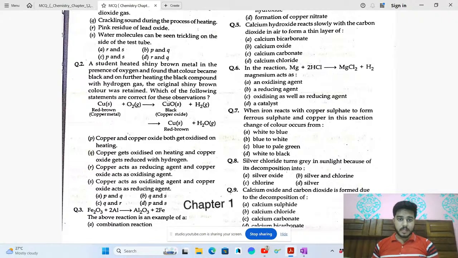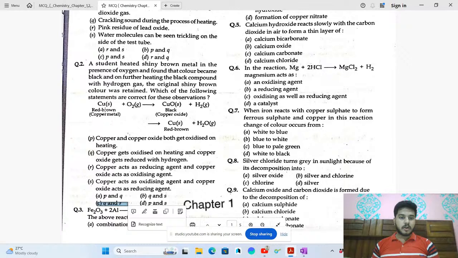See, in the second equation, copper oxide plus hydrogen, H2 gets the oxygen, so H2 gets oxidized. Means copper oxide is an oxidizing agent. Okay, so this is correct. Copper oxide is the oxidizing agent, and copper is a reducing agent. So the answer will be Q and R. That is C. C will be the right option.